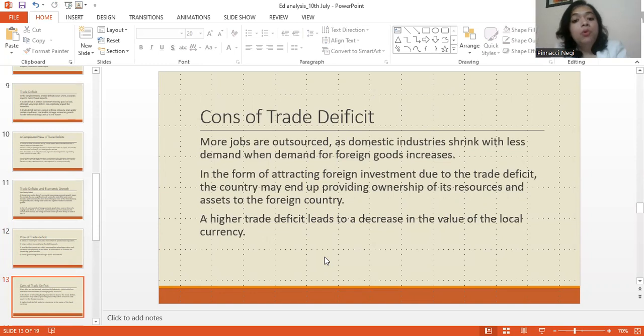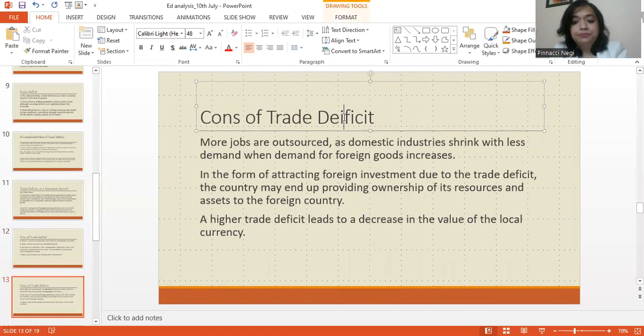more jobs are outsourced as domestic industries shrink with less demand when demand for foreign goods increases, right? So more jobs are outsourced, students. It is believed, students, now please pay attention to this very important point, that when countries are importing more, that means their domestic industries are underperforming, right?